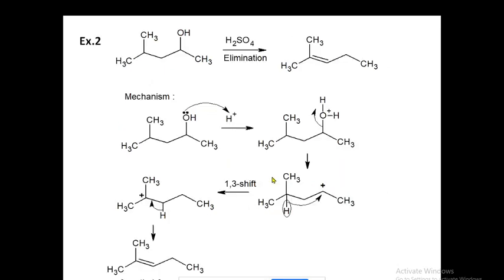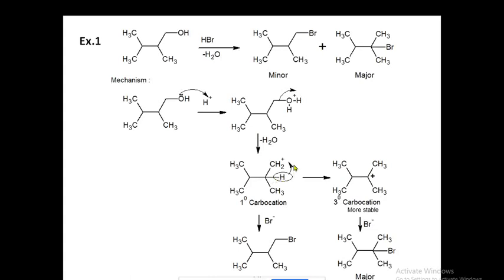As this hydrogen migrates here, this carbon bears a positive charge and this carbon becomes a CH3. So you are getting CH3 here and now this carbon has a positive charge. What is the type of this carbocation? It is a tertiary carbocation because it is attached to 1, 2 and 3 carbons. And a tertiary carbocation is a more stable carbocation.